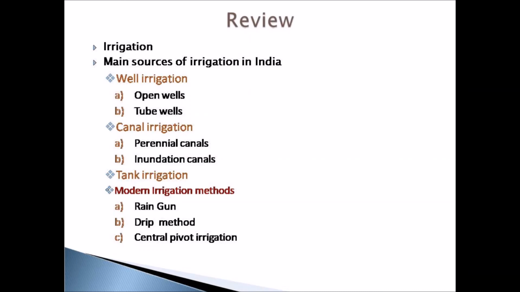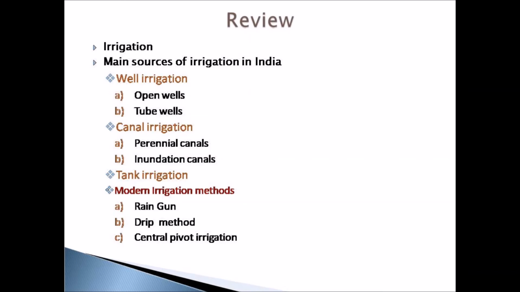Now let us have a short review on today's class. In this class we studied about irrigation and the main sources of irrigation in India, which includes well irrigation, canal irrigation and tank irrigation. Under well irrigation there are two types, open wells and tube wells.